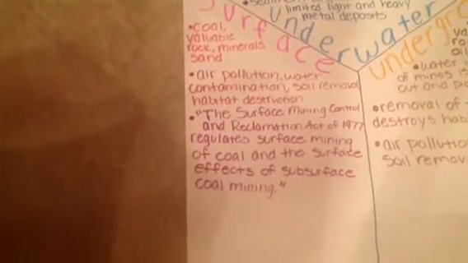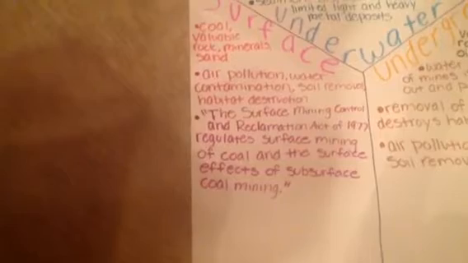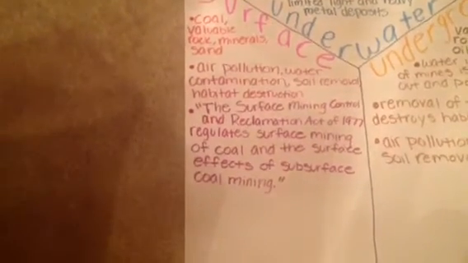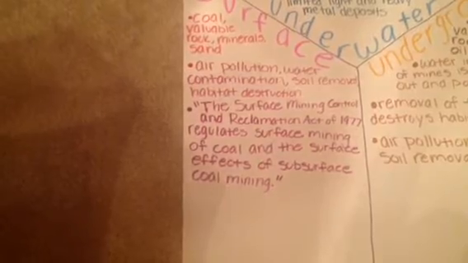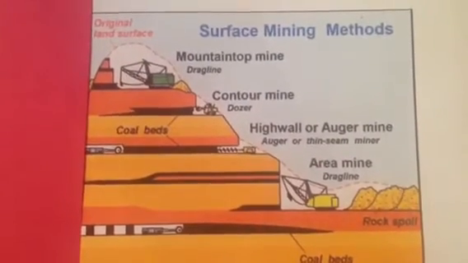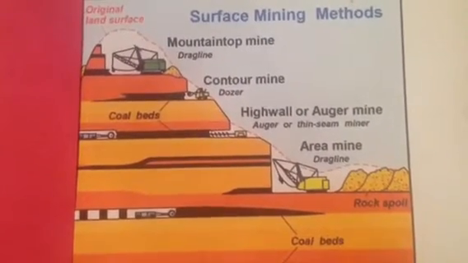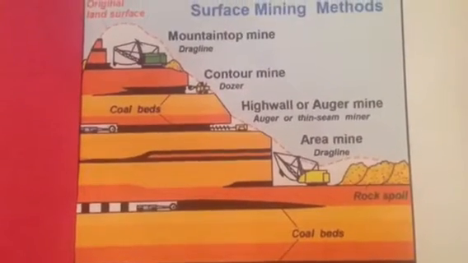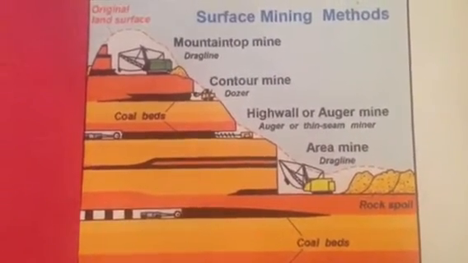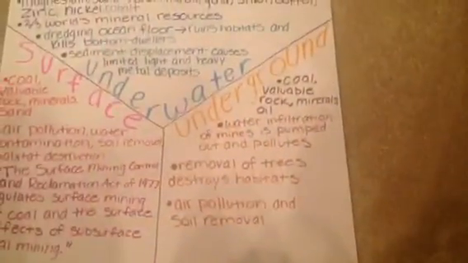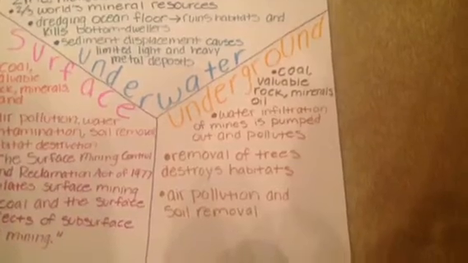This law was enacted by President Jimmy Carter to ensure that there is minimal damage to the landscape, and after, the area is returned to as close as possible its pre-mining condition. As you can see in this diagram, there are 4 different ways to surface mine: mountaintop mining, contour mining, highwall mining, and area mining. The most destructive type is mountaintop mining because they use massive explosives to remove the entire mountaintop. The third type of mining is underground mining.